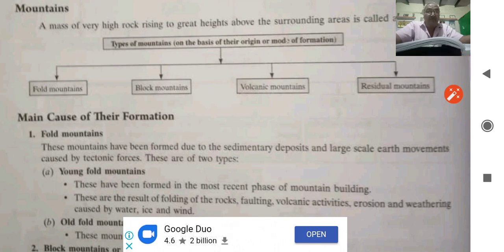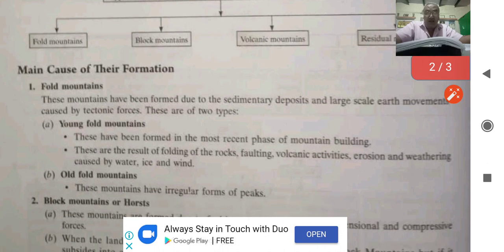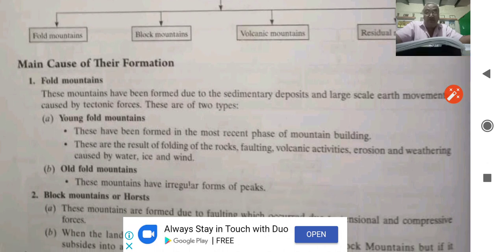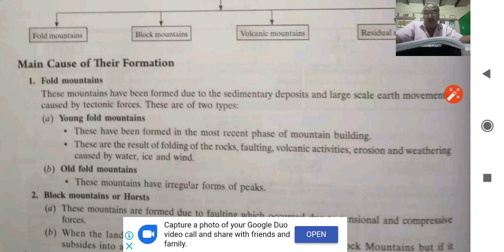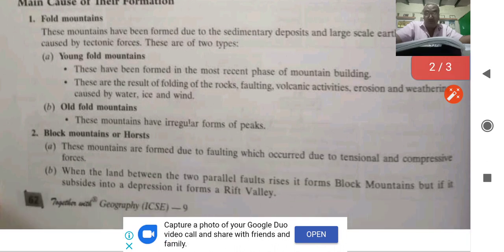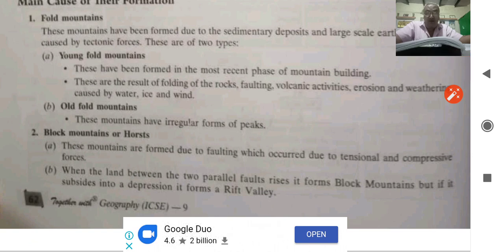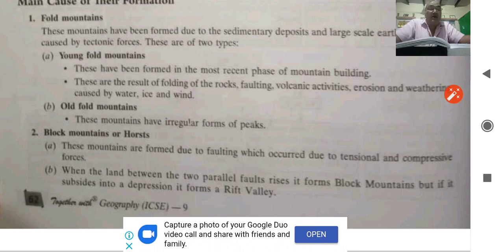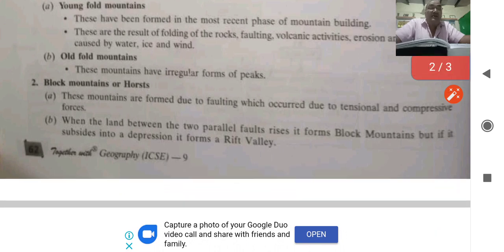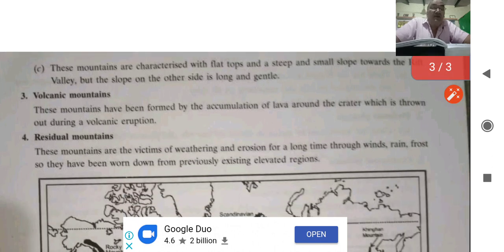Block mountain or horsts, these mountains are formed due to faulting which occurred due to tensional and compressive forces. We have different types of forces in the earth crust. The tensional forces and compressive forces, they produce the tension and compression. When the land between the two parallel faults rises, it forms block mountain, but if it subsides into a depression, it forms a rift valley. You can take the example of Rift Valley of Africa. Great Rift Valley of Africa is the example of Rift Valley.